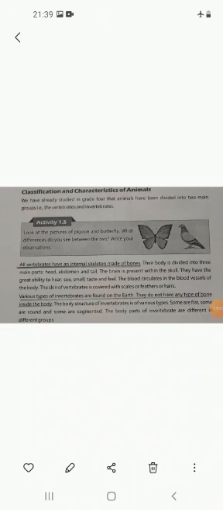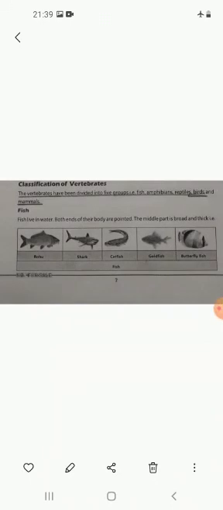Now we will go through the vertebrate classification and invertebrate classification one by one. First we will go through the classification of vertebrates. Those animals which have a backbone are known as vertebrates, and they are mainly classified into five main groups: fish, amphibians, reptiles, birds and mammals.